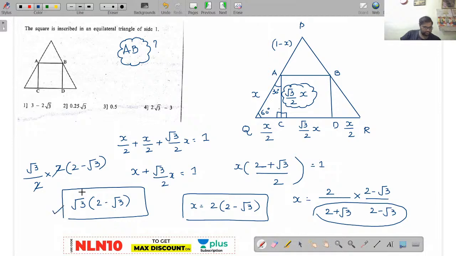Done? Yes, very good. Minu Kumari, it is 4. Your fourth option is your answer. Very good. So solve with the basics. You can solve any question up to any level. Now come to the next question.